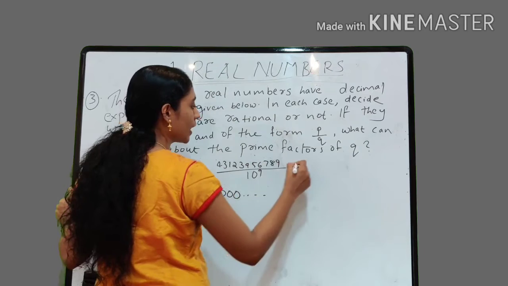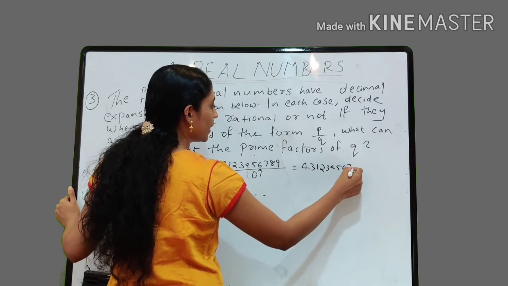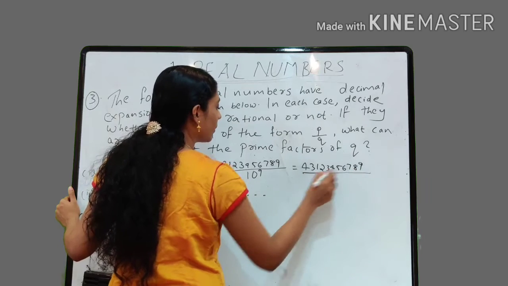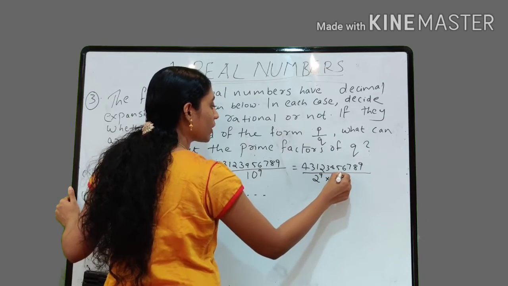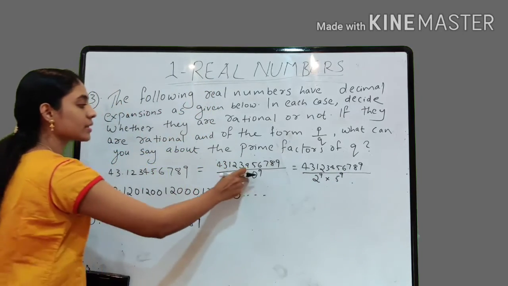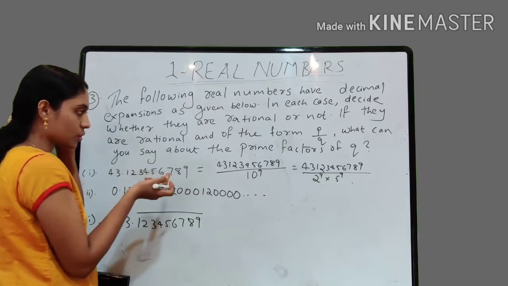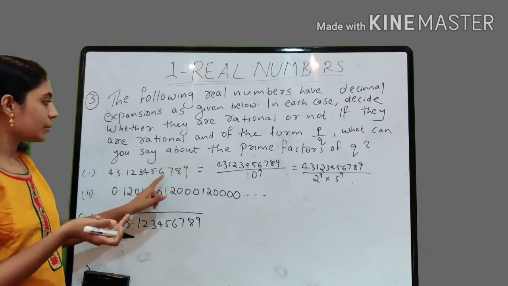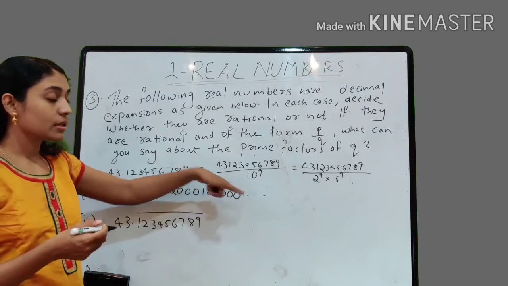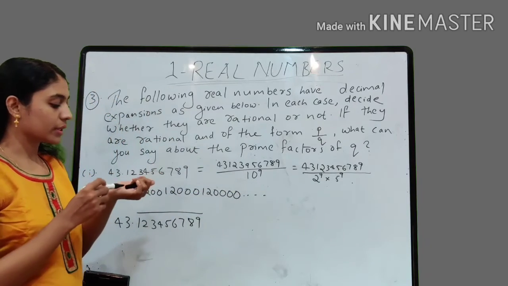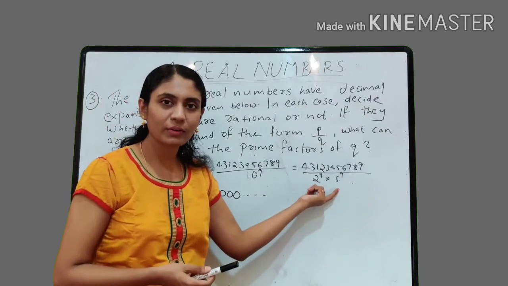And which can again be written as 43123456789 divided by 2 raised to 9 into 5 raised to 9, since 10 raised to 9 can be written as 2 raised to 9 into 5 raised to 9. So in order to remove the decimal, write the denominator as a power of 10, that is 10 raised to 9, and this 10 raised to 9 can be written as 2 raised to 9 into 5 raised to 9.